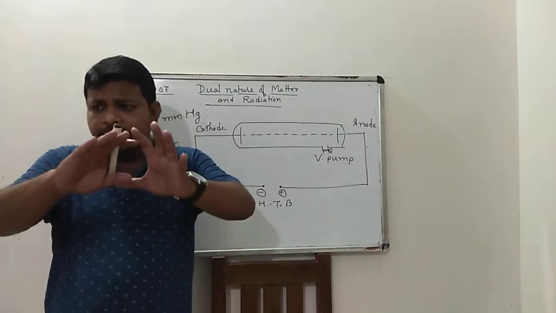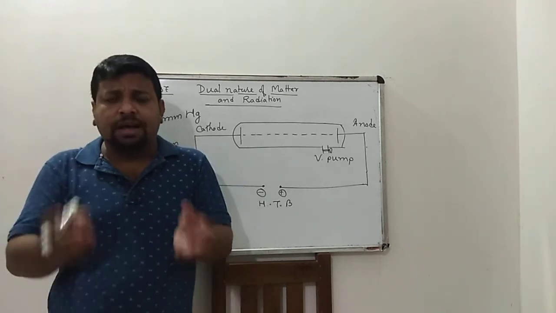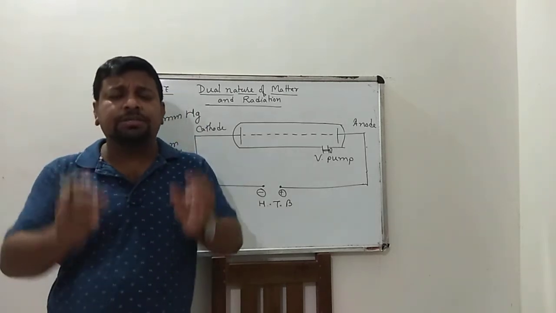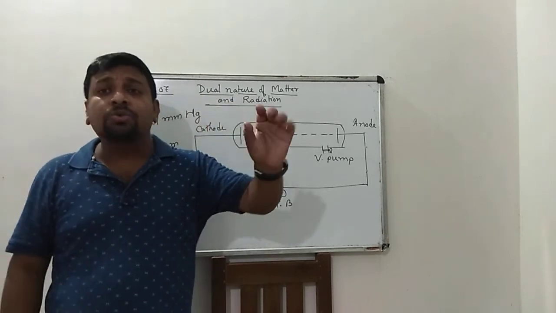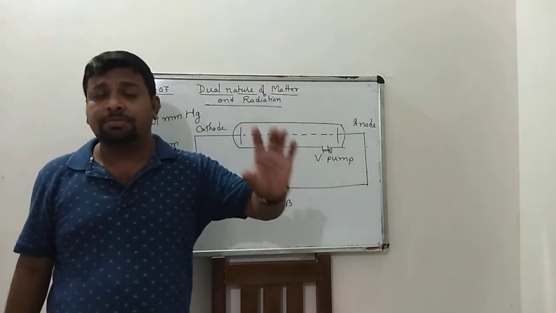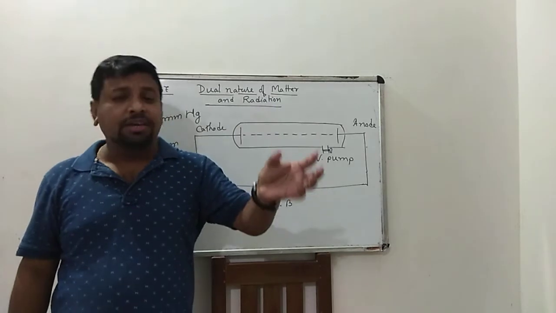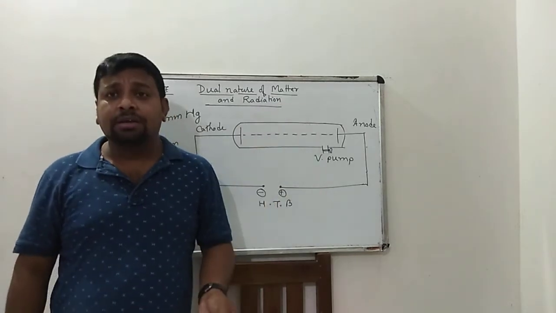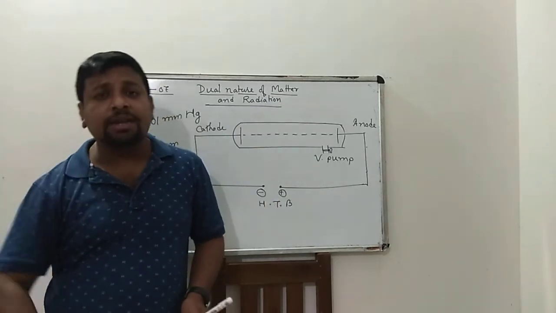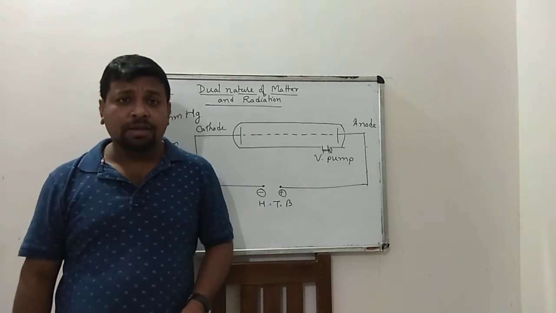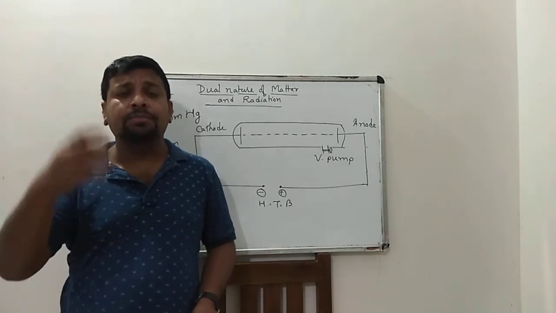Okay, so after the conclusion of J.J. Thomson experiment, that means it travels in straight path, it has a penetrating power, it can be affected by electric and magnetic field, and it has negatively charged particle.